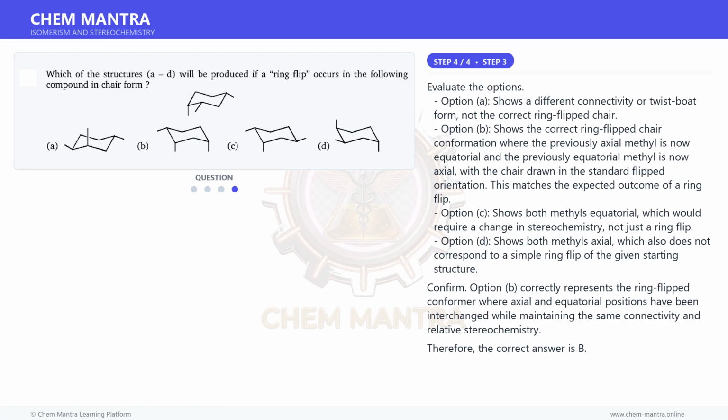Option C shows both methyls equatorial, which would require a change in stereochemistry, not just a ring flip. Option D shows both methyls axial, which also does not correspond to a simple ring flip of the given starting structure. Confirm. Option B correctly represents the ring-flipped conformer where axial and equatorial positions have been interchanged while maintaining the same connectivity and relative stereochemistry.